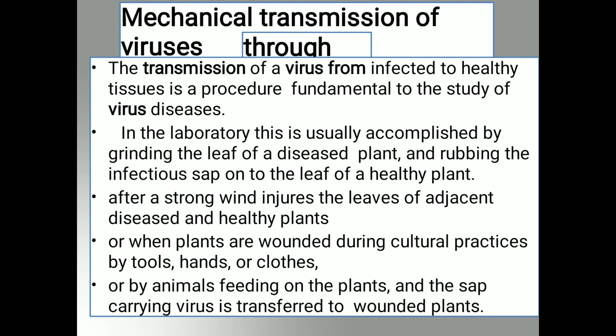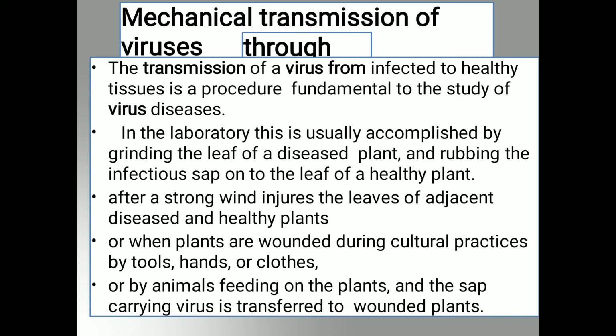Second one, mechanical transmission of viruses through the sap. How is the sap responsible? Sap in Marathi we call ras, the juice present in the leaf. For example, here in the laboratory, this is usually accomplished by grinding the leaf of the diseased plant and rubbing the infectious sap on the leaf of the healthy plants.